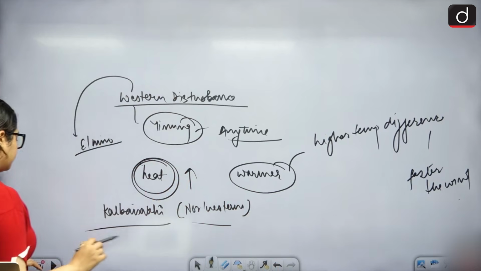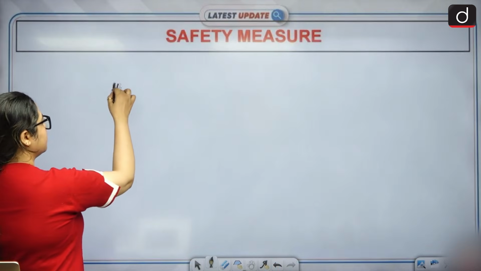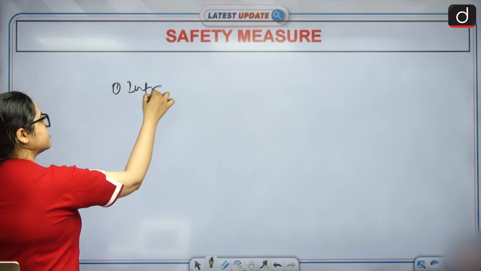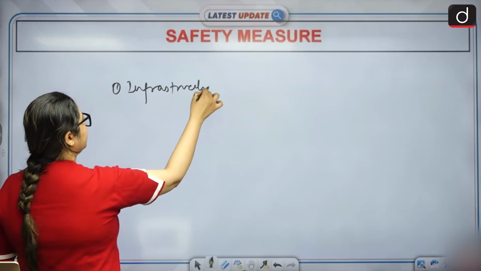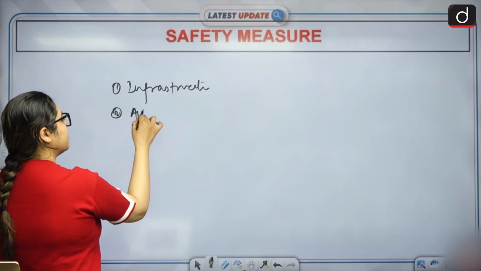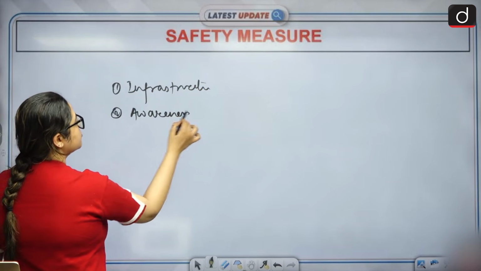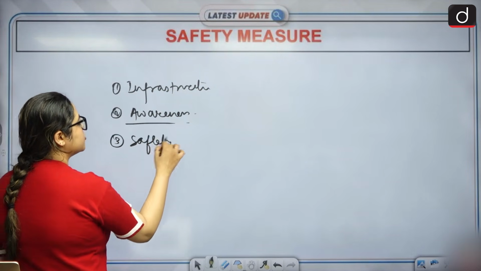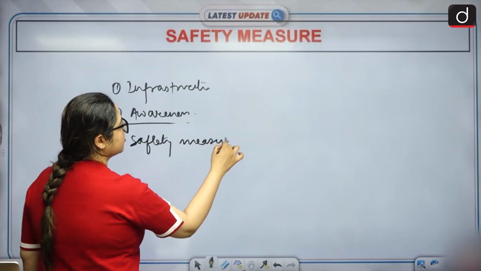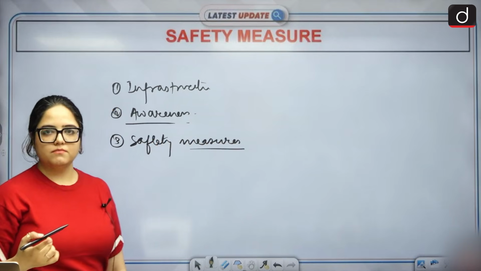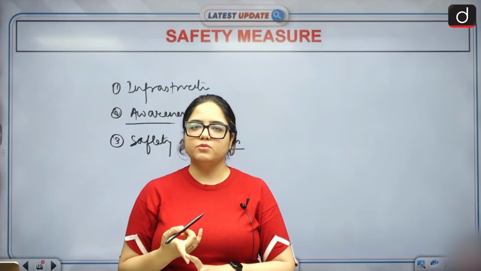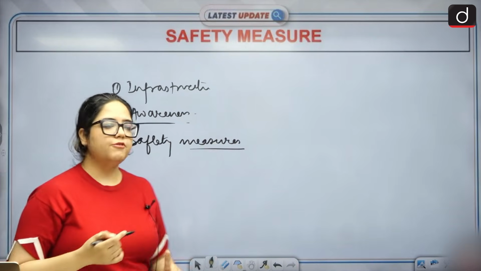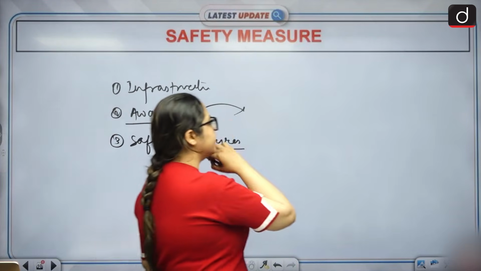But for now, the loss of life is happening because number one, we don't have infrastructure, right? Number two, we don't have much awareness regarding this. So people don't know what to do. Number three, safety measures are not ensured because the phenomena keeps changing. Infrastructure we won't be able to build overnight. But for public awareness, people need to know.